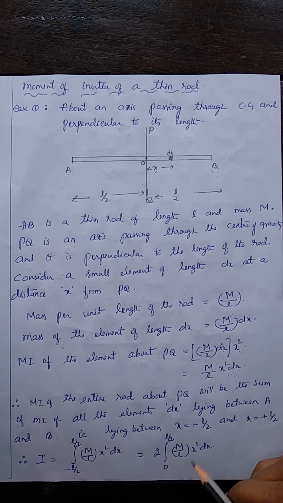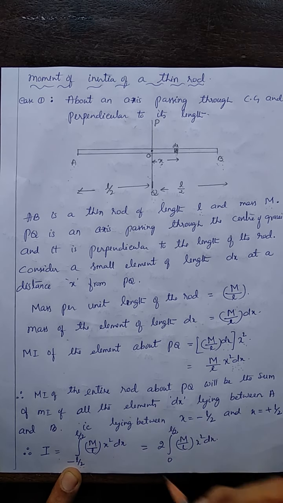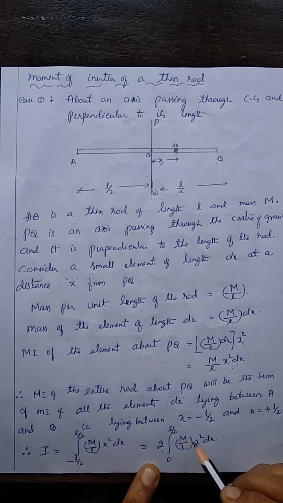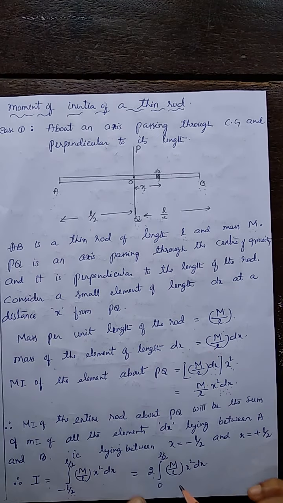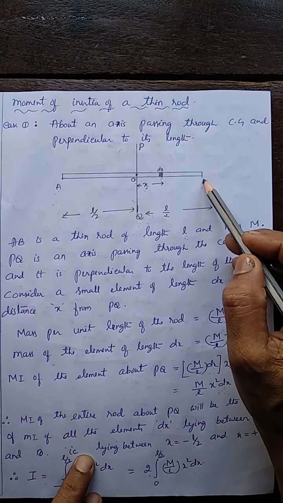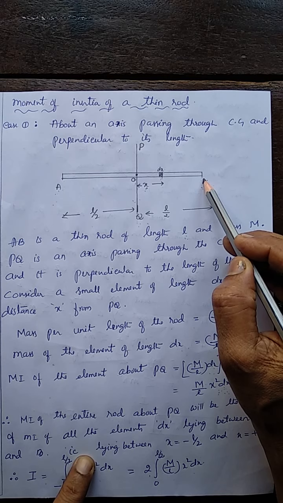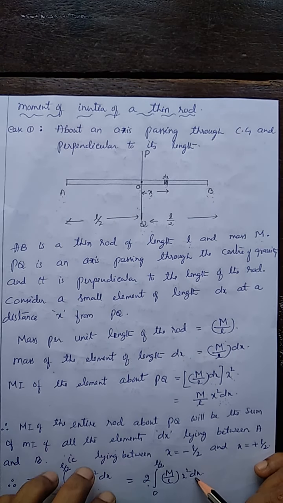Which is the same as minus L by 2 to 0 plus 0 to L by 2, or 2 times the integral from 0 to L by 2 of m by L x square dx. The integral from 0 to L by 2 gives the moment of inertia of the half portion. The similar half portion on the other side means twice. When you simplify this, you get the expression.